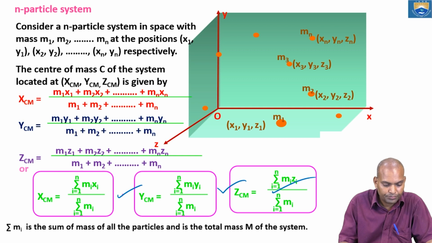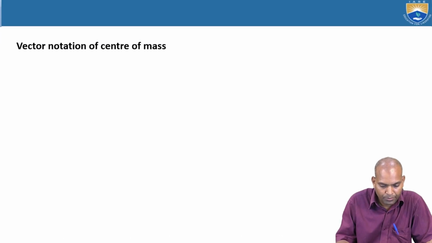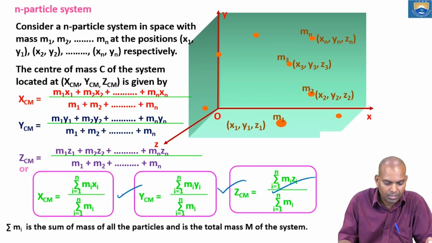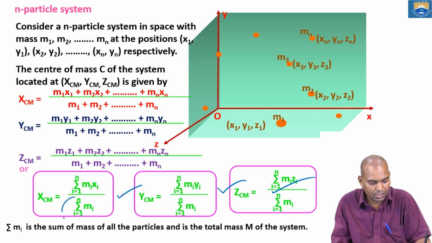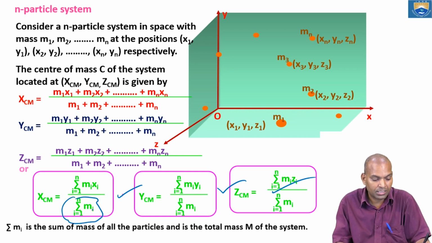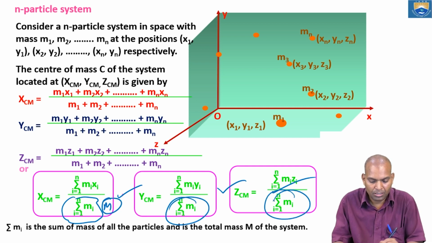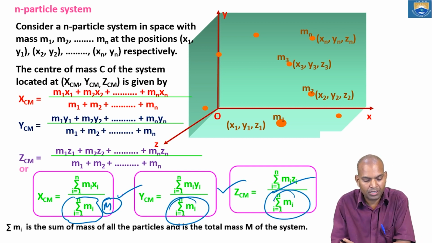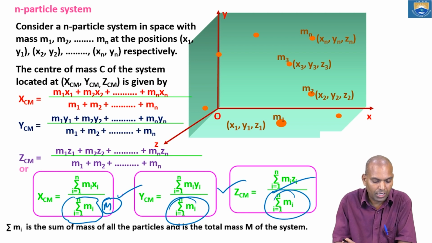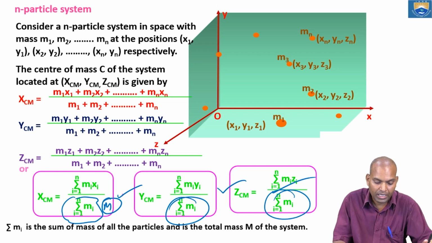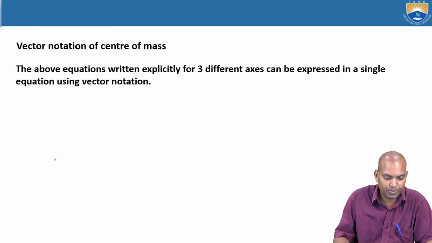Now what about this sigma mi, i equal to 1 to n? It is nothing but the total mass. The total mass is common in the denominator. And whatever mi yi is, this mass into the distance, it is also kind of a moment.